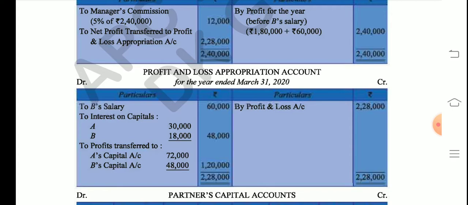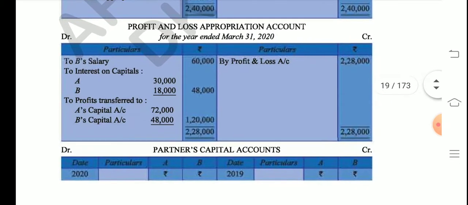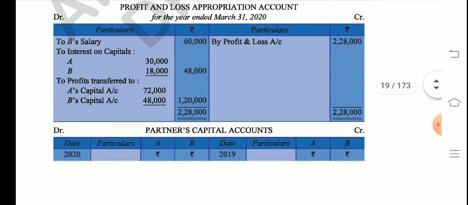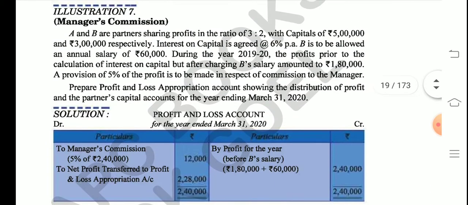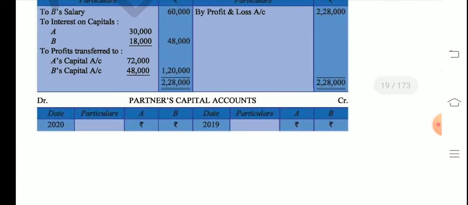Now we will give B salary, and interest on capital will be given to A and B. That you can calculate, students, by looking at the question, and we balance both the sides and we get 1,20,000, and we divide 1,20,000 in their profit sharing ratio. What was their profit sharing ratio? 3:2. So we divide that. Now what are we going to do? Now further we are going to draw partners' capital account.